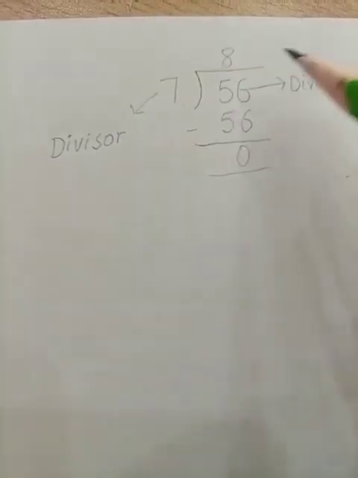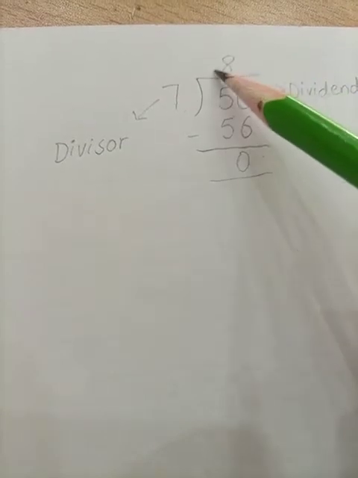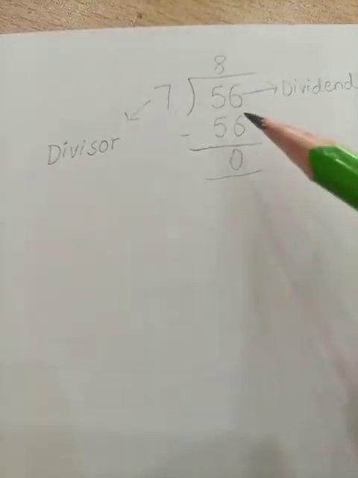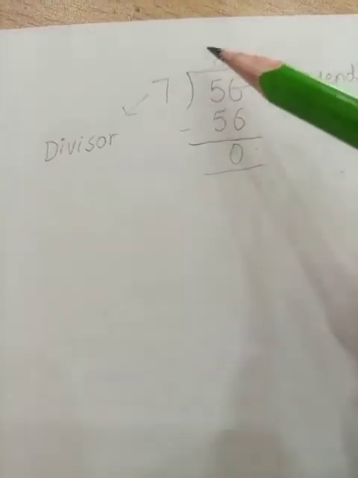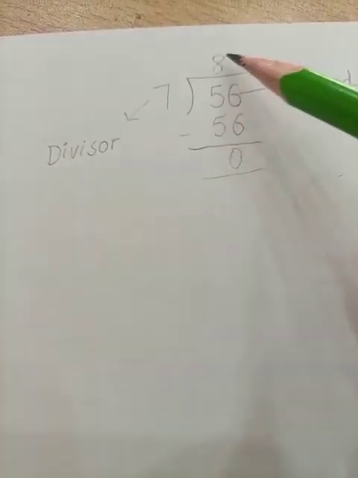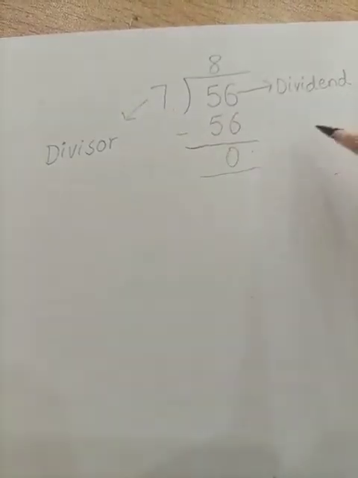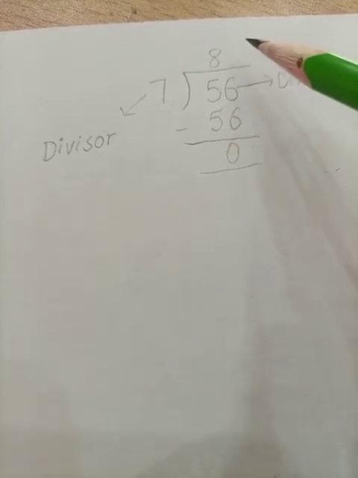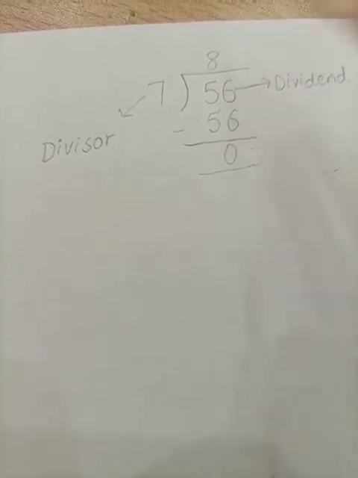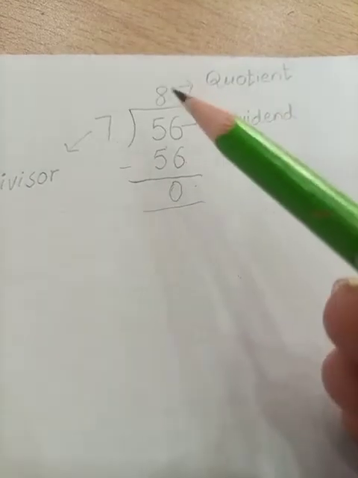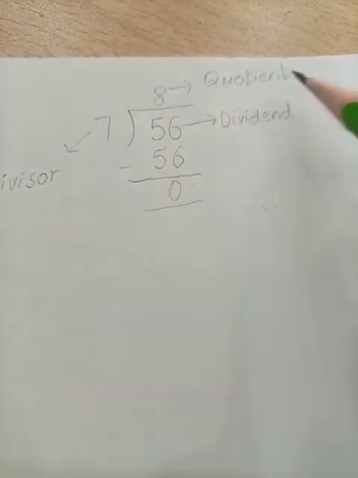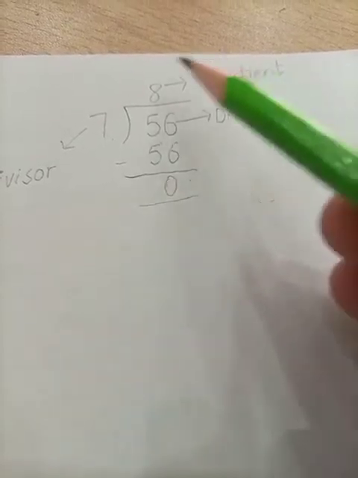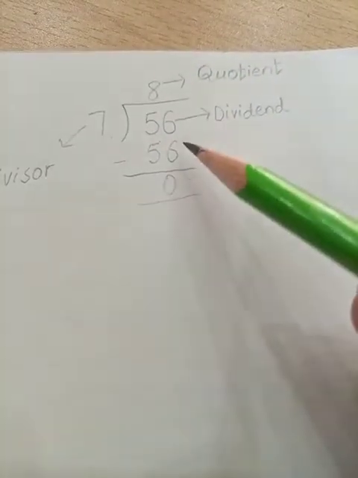And the number that we get after dividing our dividend, or the result of our division. Here is the result of our division. So students, the result of our division will be called the quotient. Read it with me, students. Quotient. So students, the result of our division will be called the quotient. And after the division, we have divided it.